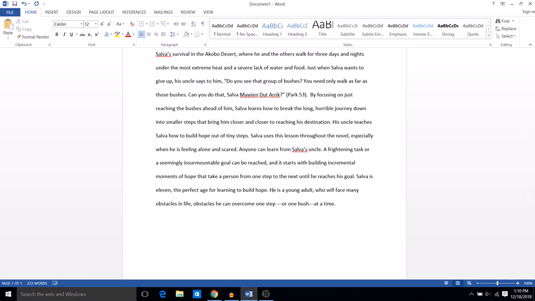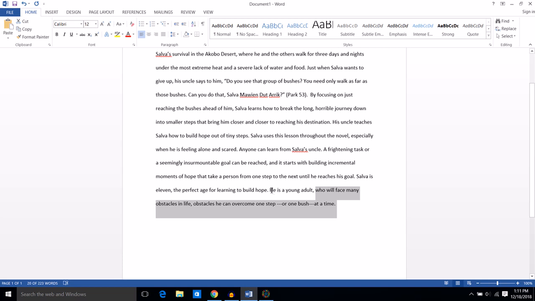So here's another one with another linking verb, the next one. He is a young adult who will face many obstacles in life. Obstacles he can overcome one step or one bush at a time. Okay, so the main part of that sentence is right here. Who is a young adult? He is. So in this sentence, the word he is the subject, and the linking verb is connecting he to a young adult. And then these are all modifiers that are adding more information about what kind of young adult he is.